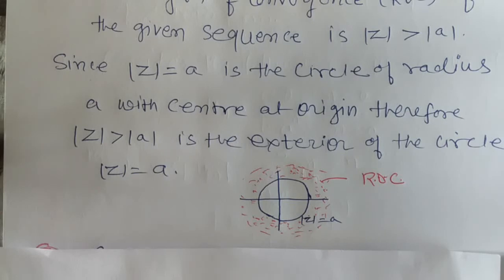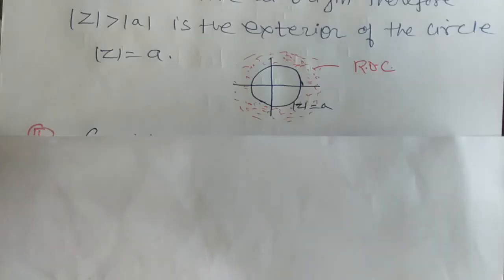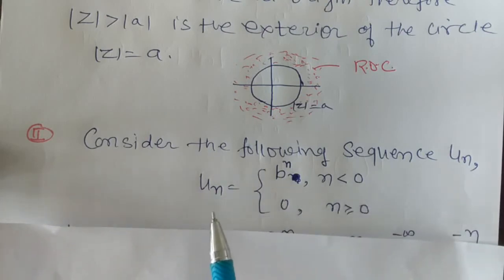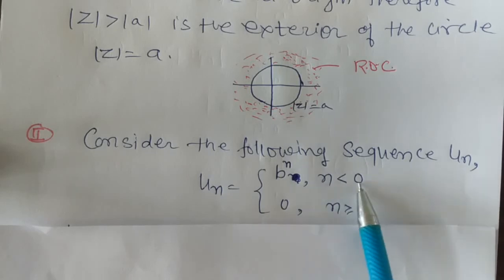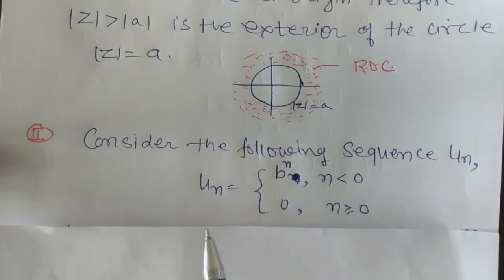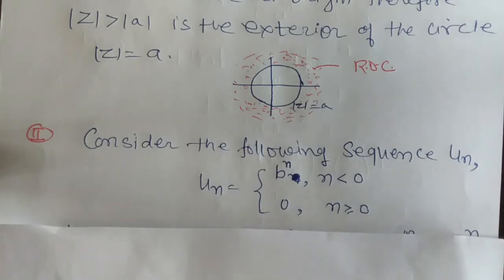So next we take another sequence, sequence un is b raised to n when n is less than 0, and 0 when n is greater than or equal to 0. So this is another sequence. Now we find its Z transform and then the region of convergence of the Z transform.